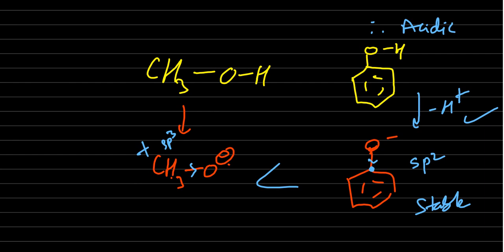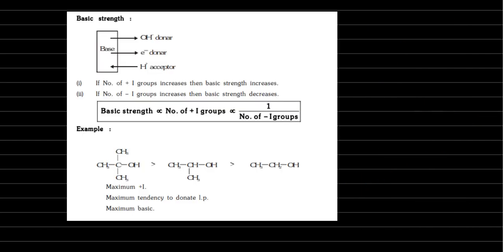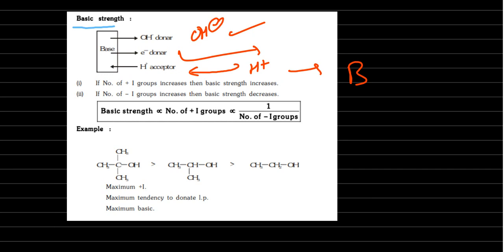Okay, understood? Ka we are talking about. Next, basic strength. Basic strength means, first of all, the definition you have to know. Basic strength means OH minus donor or electron donor also. As well, here are three definitions, H plus acceptor also. This H plus acceptor story, who told that? Bronsted.